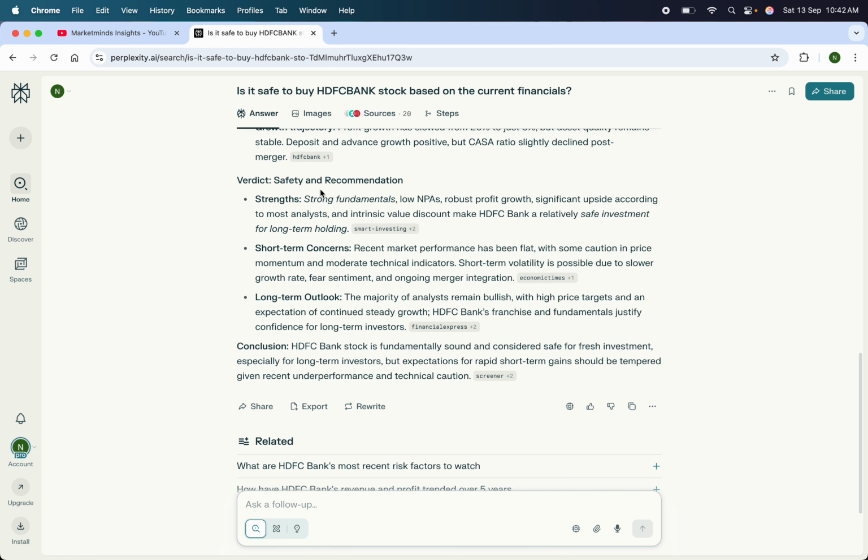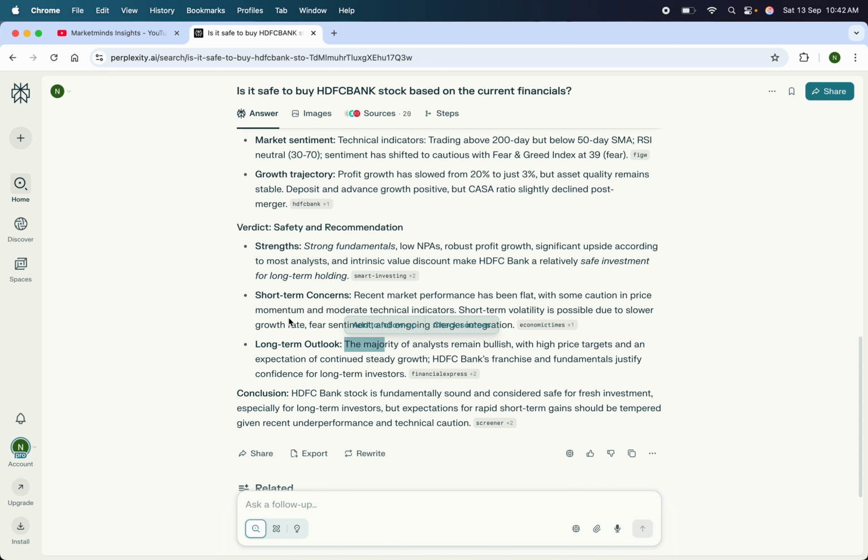These are the safety and recommendation. Okay, so it's saying strong fundamentals, low NPA, robust profit growth, significant upside according to most analysts. Long term outlook, it remains bullish. So if you're a long term investor, you can have this idea, okay, it will definitely go up. That's what I feel too.